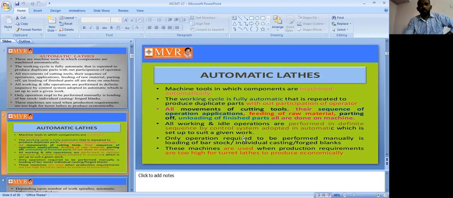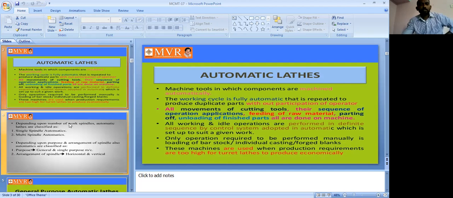Next, only loading of bar stock and individual castings is required to be performed manually. These machines are used when production requirement is too high for turret lathes to produce economically. This is the same topic, the same introduction. There is no change between these two slides, and we have already discussed the topic.